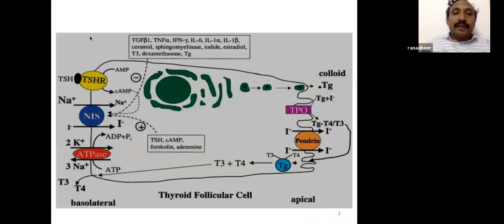That iodine negative is converted into iodine positive by an enzyme called thyroid peroxidase. You can see here TPO. TPO converts iodine negative into iodine positive. Oxidization. Iodine, though it is an electron seeker, is oxidized and stimulated to give an electron, that is, it becomes iodine positive, and that iodine positive gets incorporated in the thyroglobulin, which gets fragmented to form T4 and T3, and these thyroid hormones are of very great importance.